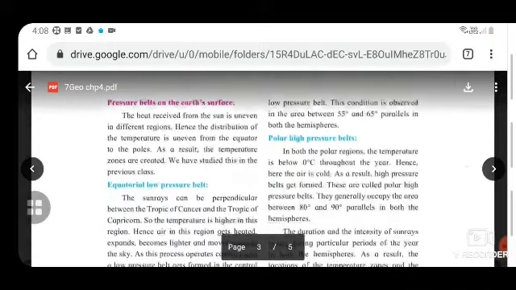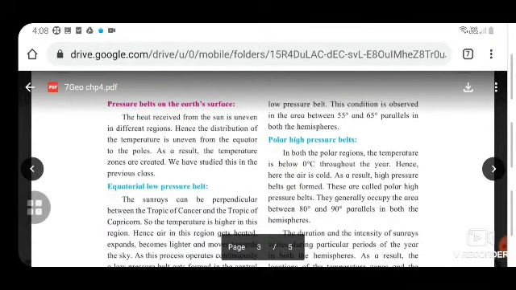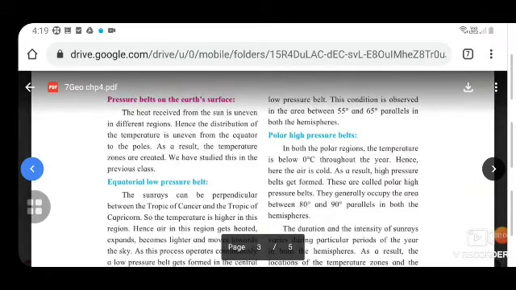Okay, so next we are reading about the pressure belts on the Earth's surface. The heat received from the sun is uneven in different regions. Hence, the distribution of the temperature is uneven from the equator to the poles, and as a result, the temperature zones are created. We have studied this in the previous class also.